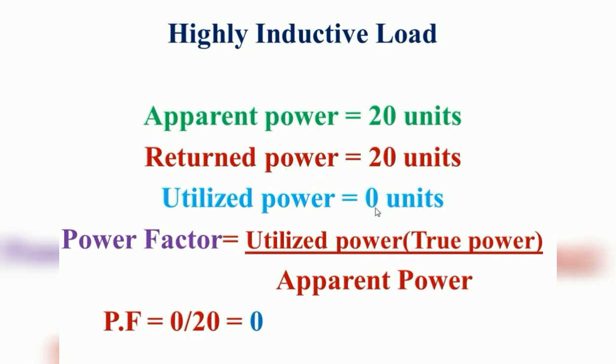So 0 units will be consumed by the inductive type of load. So at the time, the power factor will be calculated by using this formula, that is, the actual power consumed by the consumer, called utilized power or true power, divided by apparent power sent from the generating station. So actual power utilized by the consumer is 0 units. So 0 divided by the apparent power sent by the generating station, 20. 0 by 20 is 0 power factor, right?